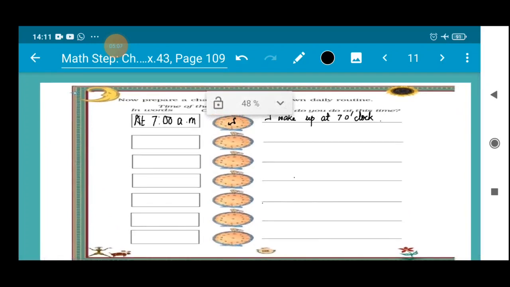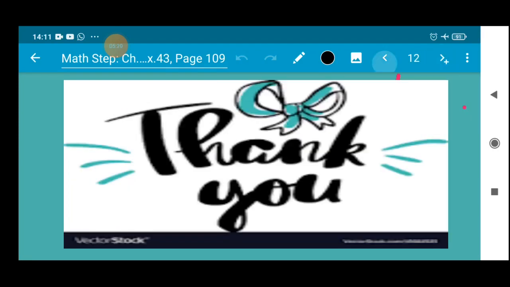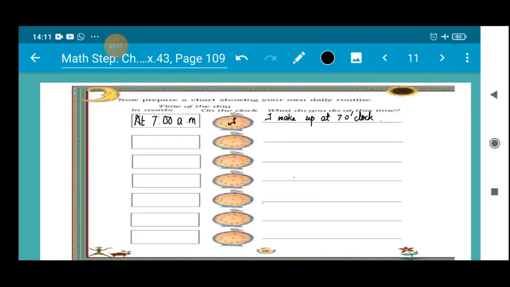I will tell you again. First you have to write the time in words, then after you have to draw the time on the clock, and what you do at this time. So hope you understood how you have to do it. So children, you can take the help of your parents also if you want.